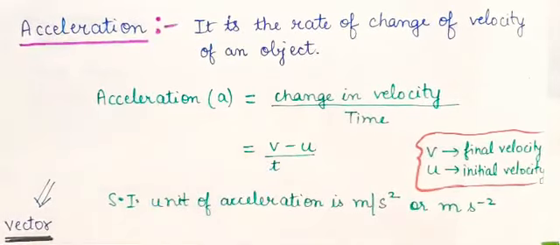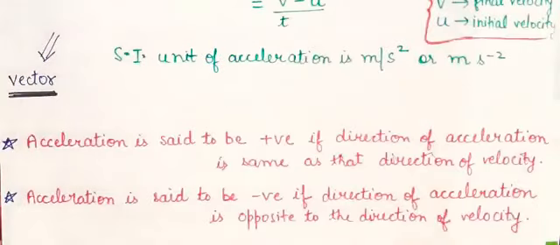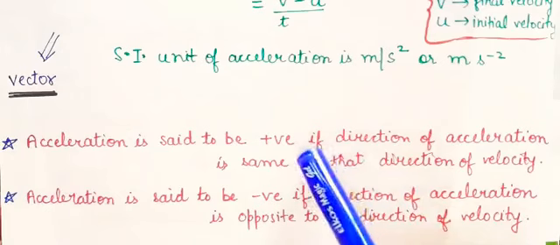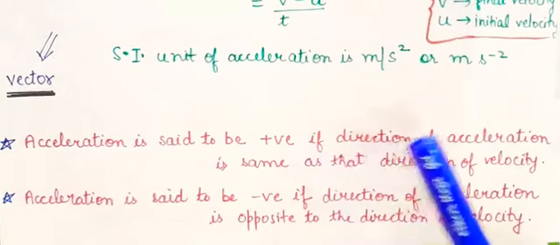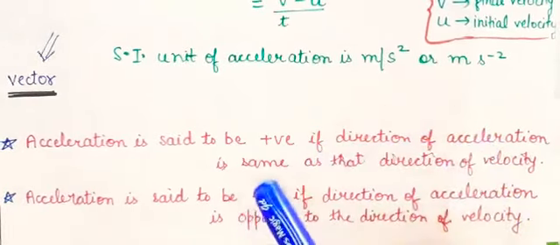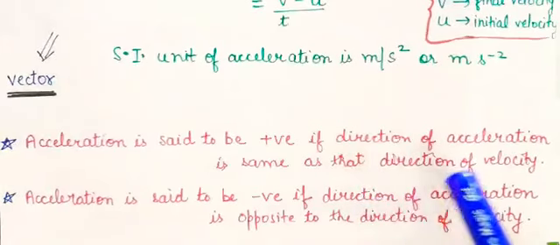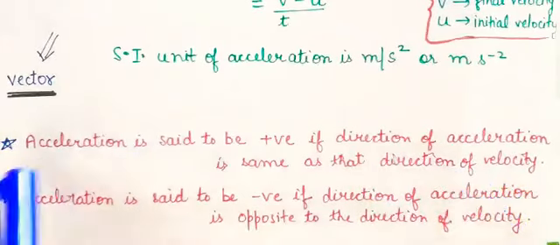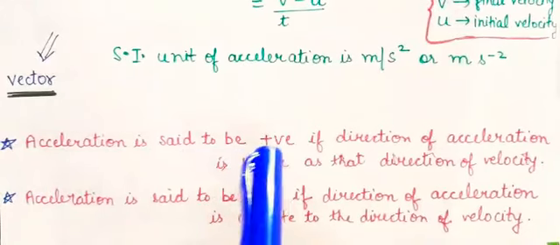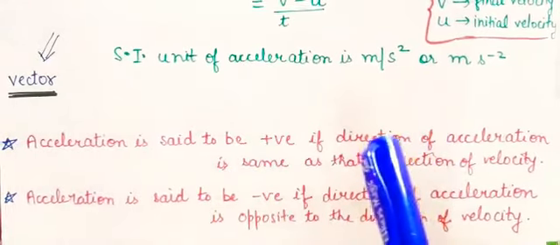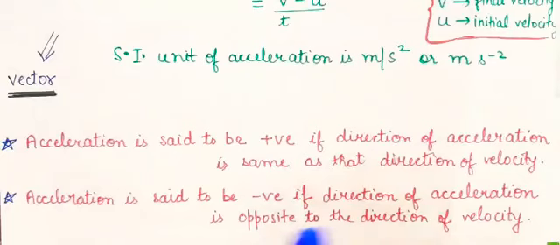This was about acceleration. Now, acceleration can be positive, it can be negative. Acceleration is positive if the direction of acceleration is the same as the direction of velocity. And when the direction of acceleration and the direction of velocity are opposite, in that case acceleration is negative.